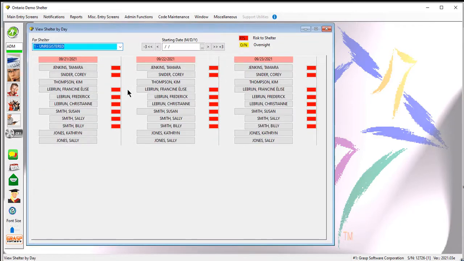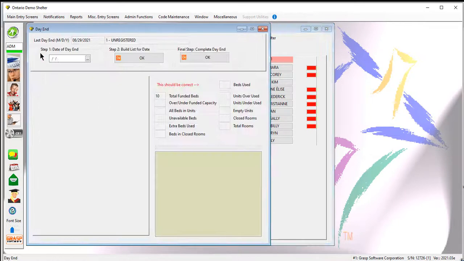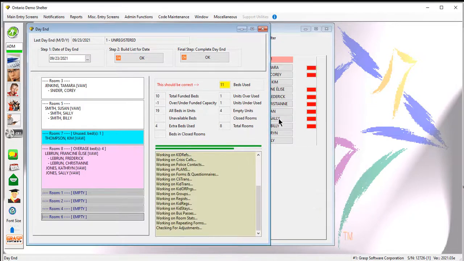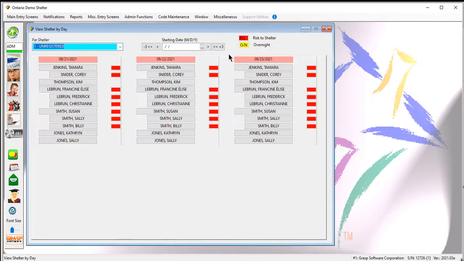And it just kind of ties into day end. So basically, you want to make sure your day ends are up to date. I happen to be in my demo set of data, and my day ends are actually way back. They're way back here on the 29th. So really quickly, I'm just going to get these caught up to date for the purposes of this video. Okay, so my day end is done up to the day before yesterday.